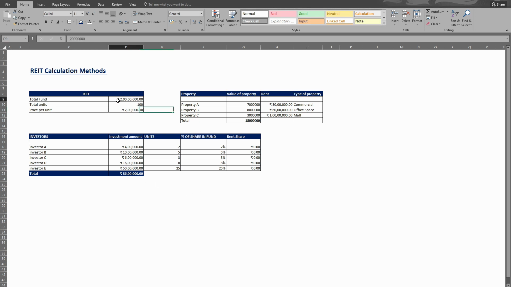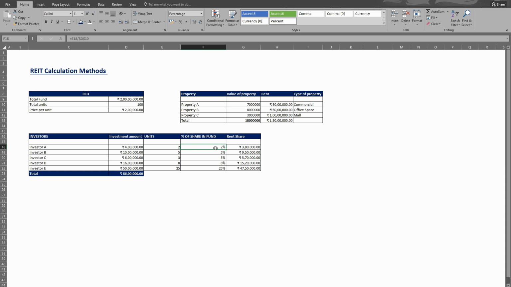So suppose these 2 crore, 180 lakh has been invested in 3 properties, and these properties are generating these incomes. Suppose these are the rented incomes generated from these investments. Every month or year they generate this income. This income has to be divided among the investors. Every investor will receive their share of the income as per their investment.